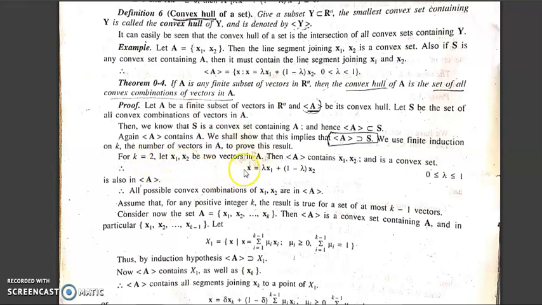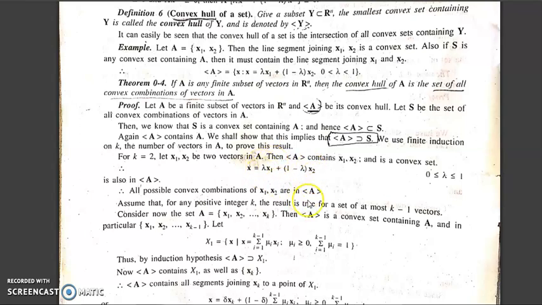Now let x1 and x2 be two vectors in A. Then A contains x1 and x2, and the convex hull is a convex set. So x equals lambda x1 plus 1 minus lambda x2, and this x will also be contained in the convex hull. Therefore, all possible convex combinations of x1 and x2 in A are in the convex hull. This is because lambda lies between 0 and 1, and when we add lambda plus 1 minus lambda, it becomes 1, since in the convex combination definition the sum of all lambdas should be equal to 1.